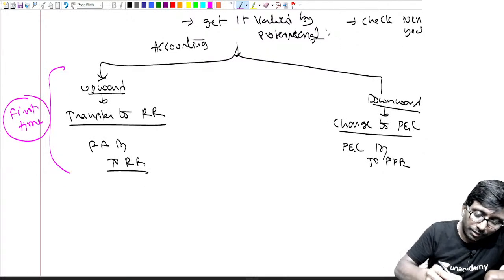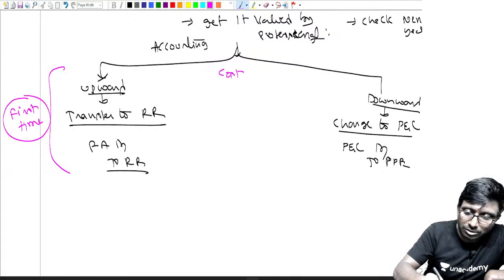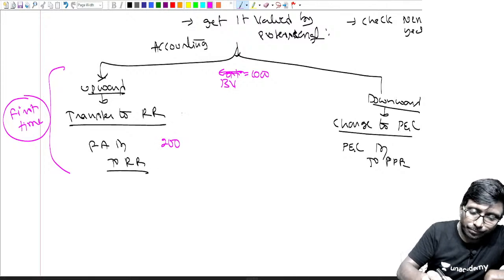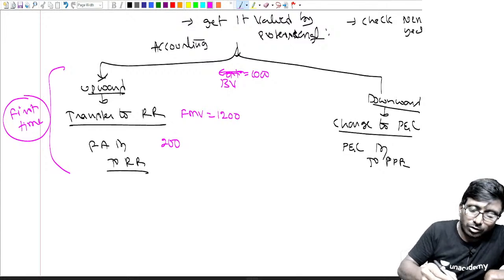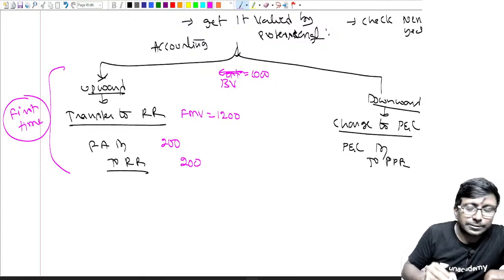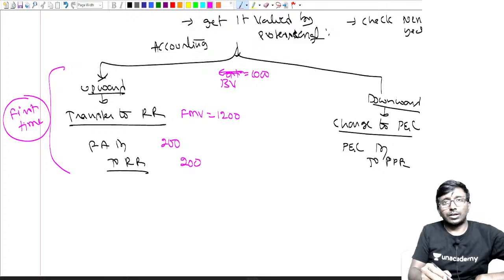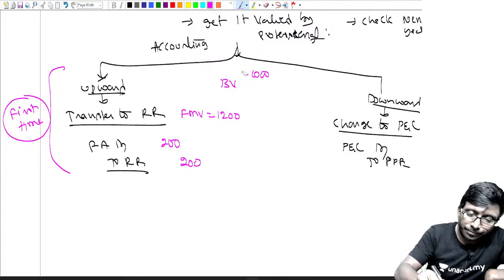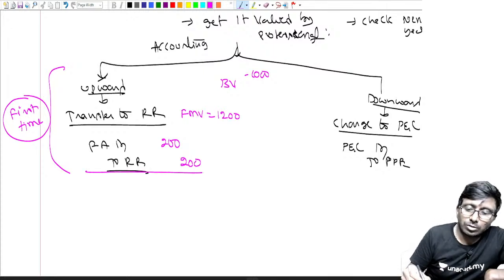Say for example, your book value is equal to 1000. It became 1200. It became 1200 means, what is the fair value? Fair value on the balance sheet date is equal to 1200. Then 200 we will make it to revaluation reserve. Right, what am I supposed to do?